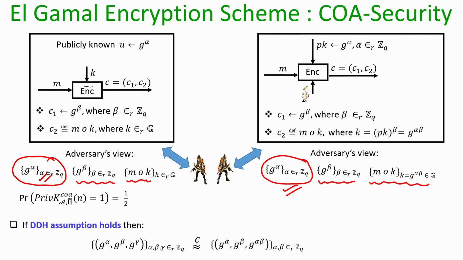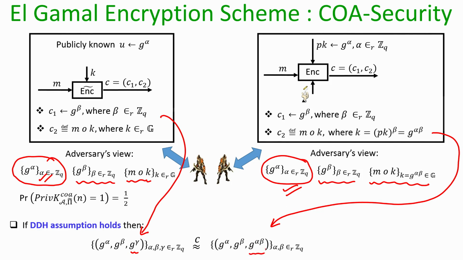That means, if my k is uniformly random, then k is some g to the power gamma, where gamma is totally random, not related to alpha and beta. Whereas, if I consider ciphertext C2 as per the public key Diffie-Hellman key exchange, as per the public key Elgamal encryption scheme, then my key little k is nothing but g to the power alpha beta.